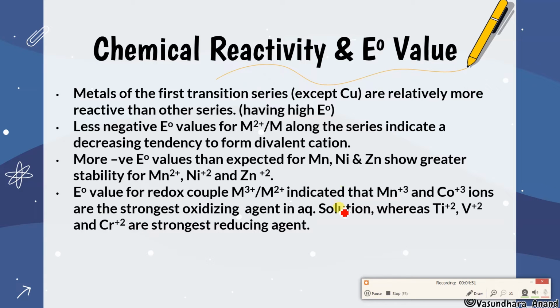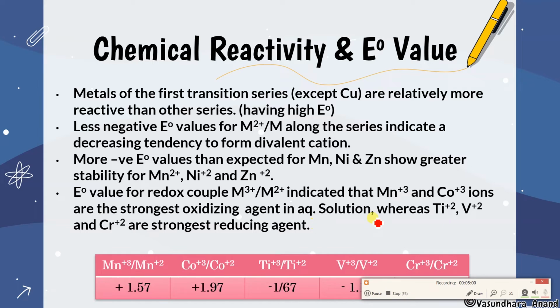What is this? Let me explain with the table. I will tell you. And while Ti plus 2, V plus 2 and Cr plus 2 are the strongest reducing agent. How? Let me show you with this. This one is Mn plus 3, if you check the reduction potential over here, this is 1.57 plus and this is cobalt 1 plus. So that means reduction potential is very high and hence it has greater tendency to reduce. It will reduce. So self-reduction, that means it will act as an oxidizing agent. So that's the reason that Mn plus 3 and Co plus 3 will act as the strongest oxidizing agent in aqueous solution.